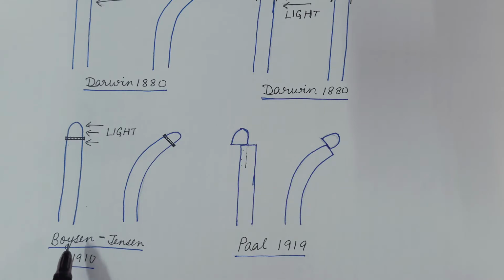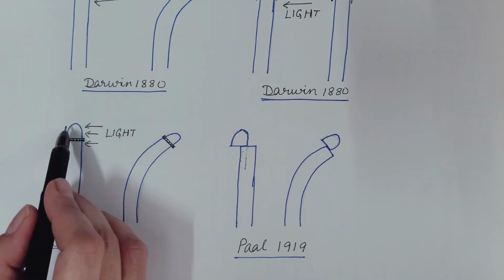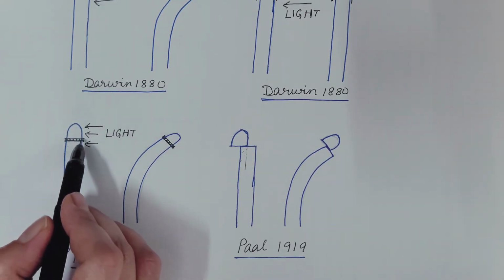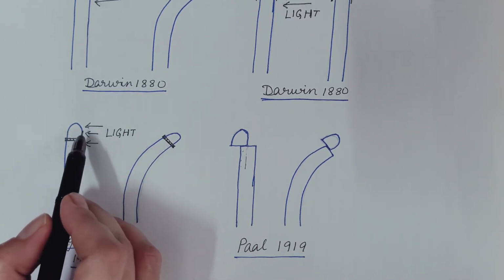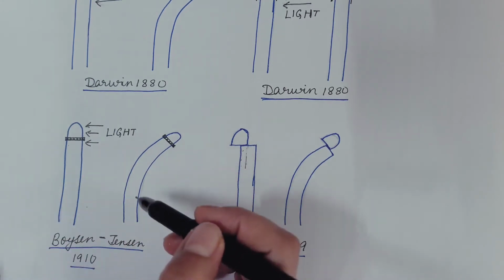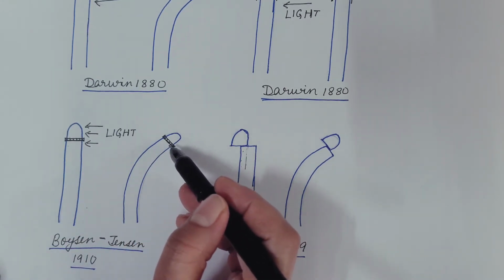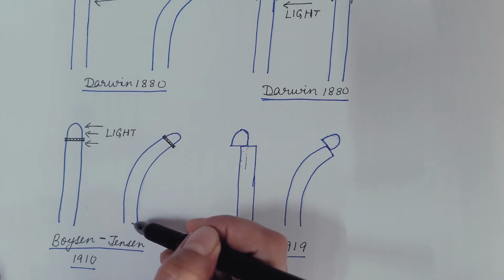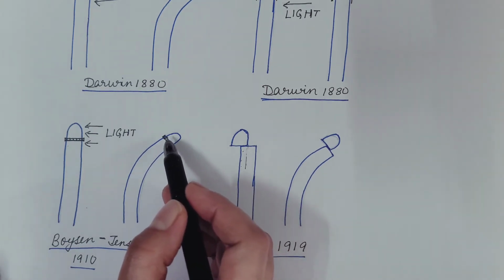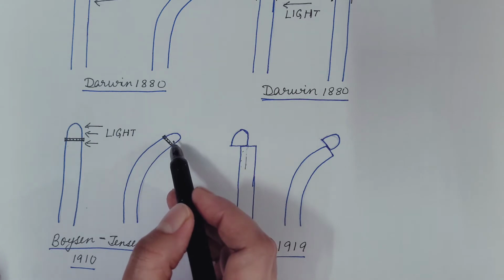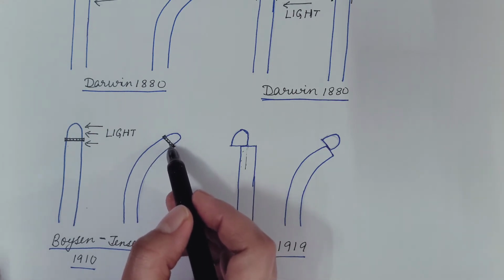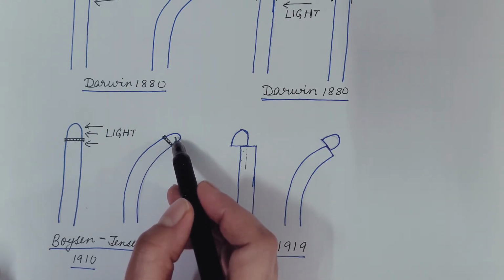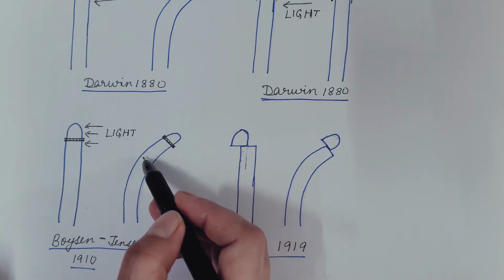In 1910, Boysen Jensen cut the tip of the coleoptile and then replaced it, keeping a gelatin plate in between, and it was exposed to unilateral light. Again, the bending of the coleoptile was seen. So what he concluded on the basis of this is that the stimulus that Darwin mentioned is actually a material substance which diffuses through the gelatin from the tip of the coleoptile to the lower part.